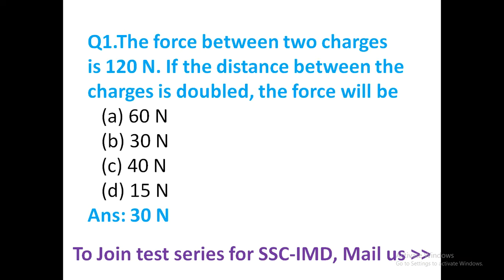Question number 1: the force between two charges is 120 Newton. If the distance between the charges is doubled, the force will be 30 Newton. We know electrostatic force between two charged particles is 1 by 4 pi epsilon naught q1 q2 upon r square. As r is doubled, the force becomes 1/4, that is 30 Newton.